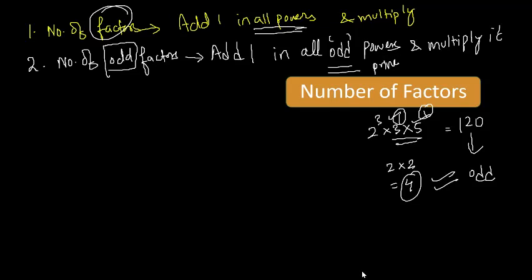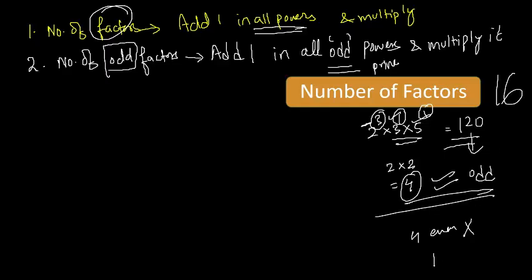Because here we have 2 raised to the power 3. So if you add 1 here, you will get only 4 even factors. That is wrong, because I think for 120 there were 16 factors. If 4 are odd, I think 12 must be even. So by just finding from the even power, you will not get it. Anyone else? Good, Meher.